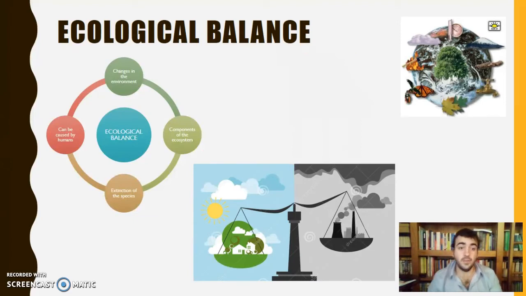Then finally, to finish with this class, we're going to talk about ecological balance. Ecological balance means that we as human beings, we are making changes in the environment, changes that are usually not very good, but changes that could be good. Okay, changes like cutting all the trees, or vice versa, no? We could talk about planting so many trees.